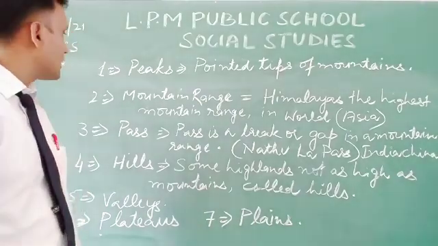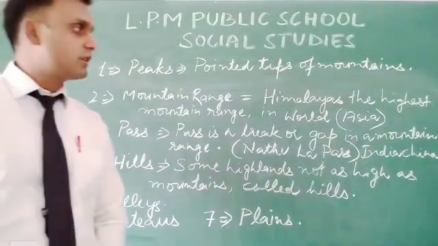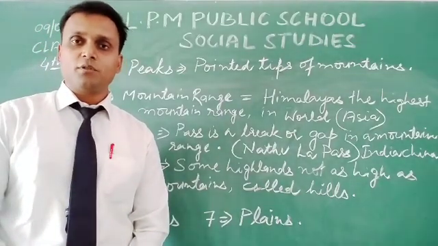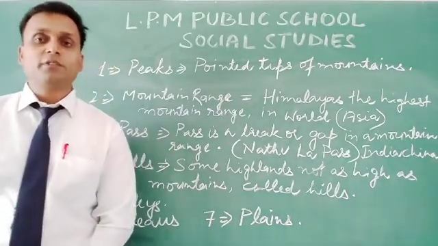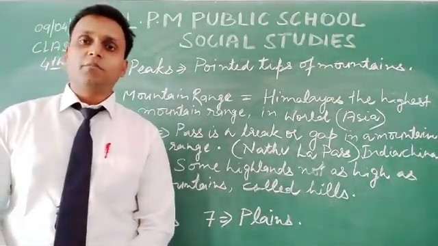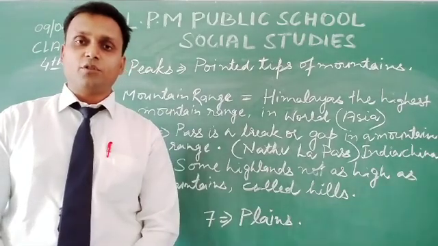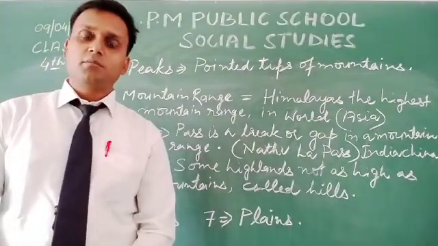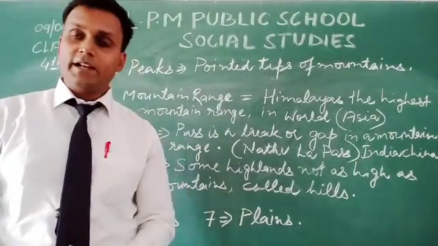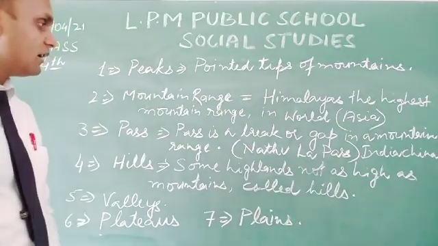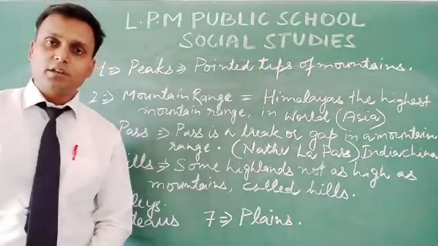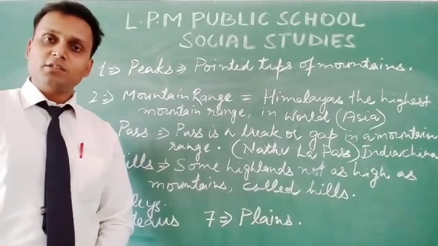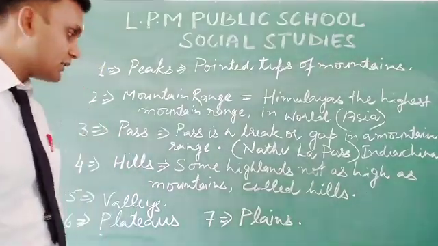This chapter is of class 4, and earlier, in previous videos, we have discussed major landforms and minor landforms. In major landforms, we have mountains, plateaus, valleys, plains, etc. And in minor landforms, we have deserts, deltas, coasts, peninsulas, isthmuses, etc.